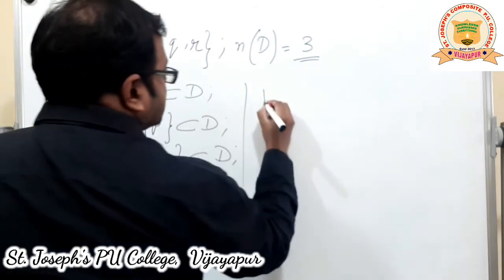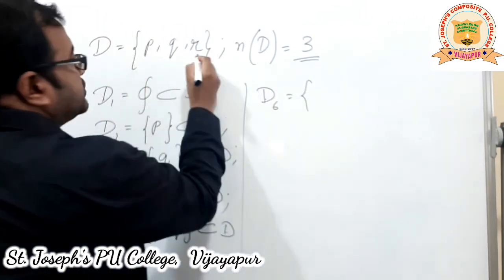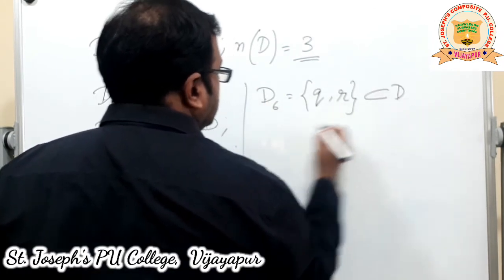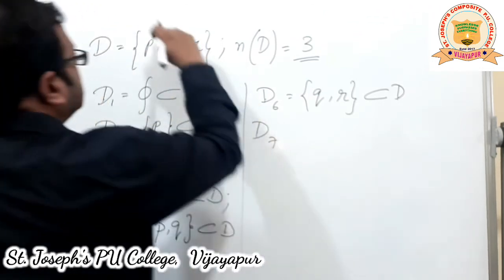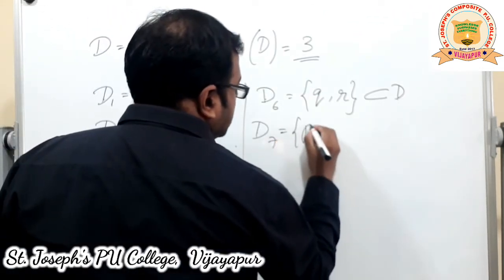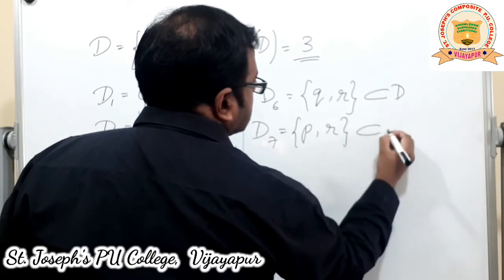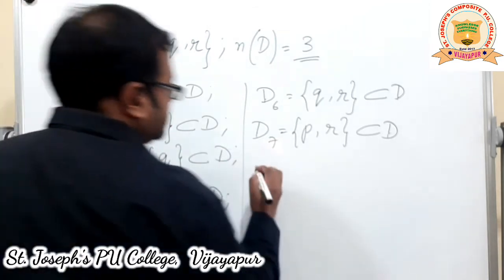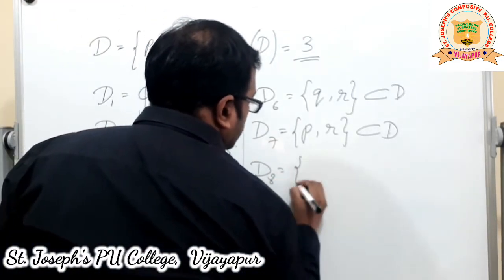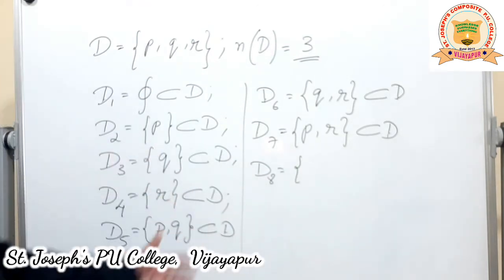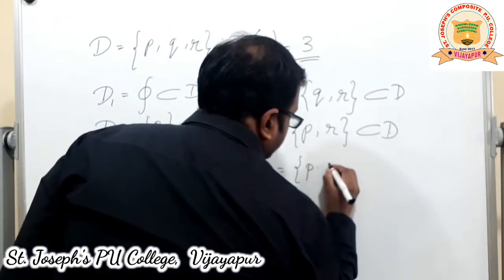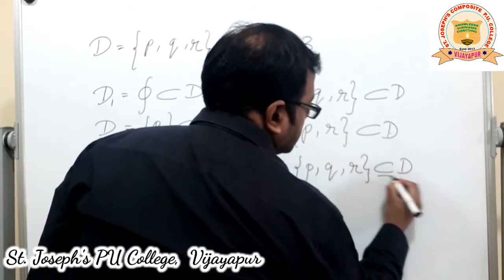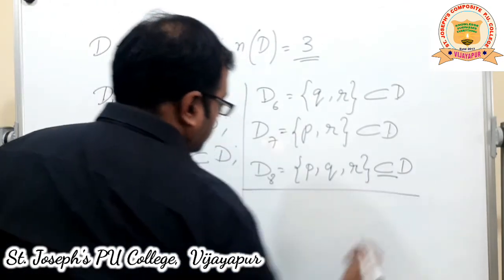Then D6, I'll take the next 2, that is {Q, R}, which is a subset of D. Then D7, I'll take P and R, which is {P, R}, a subset of D. And taking 2 elements is over. Now going for 3 elements at a time, that is D8. We use the result that every set is a subset of itself. So {P, Q, R} is a subset of itself, but this is also equal, remember that. So these are all possible subsets.